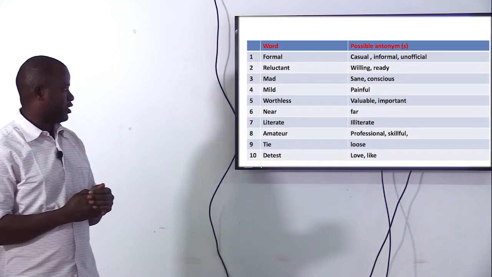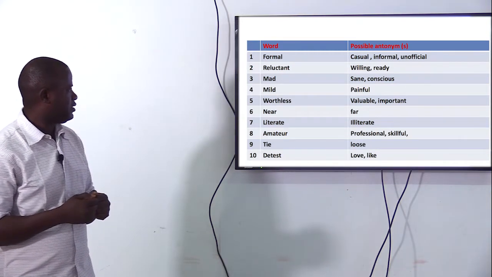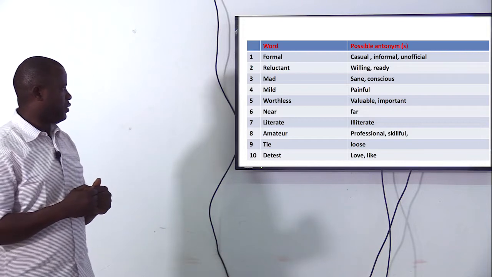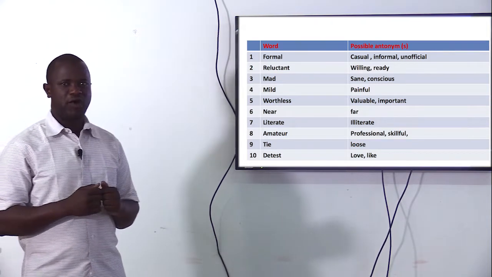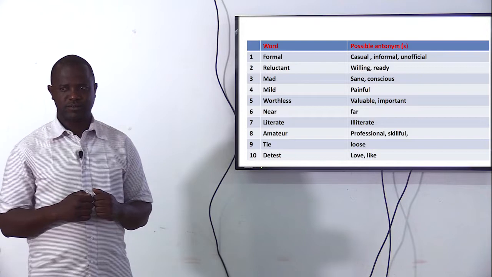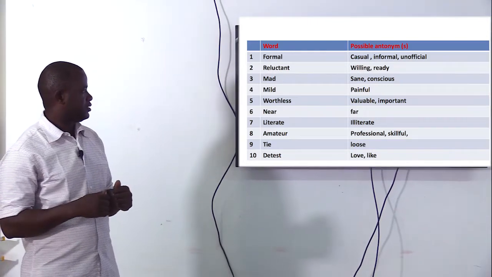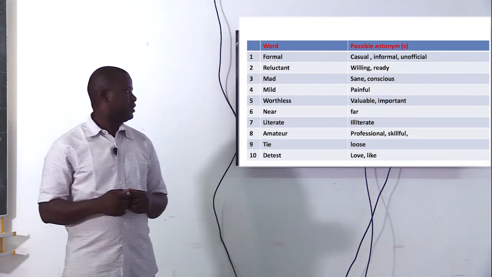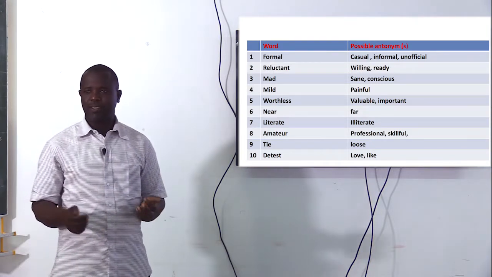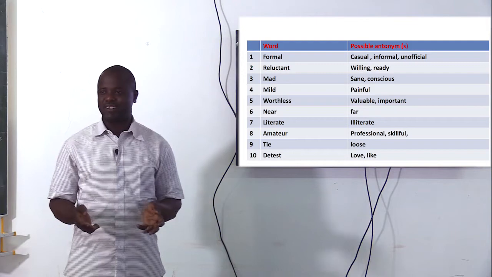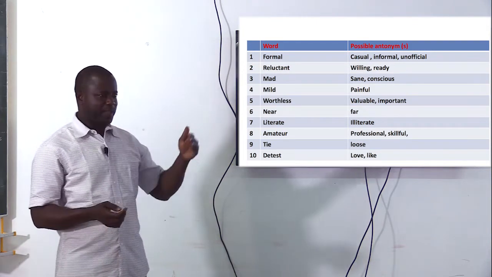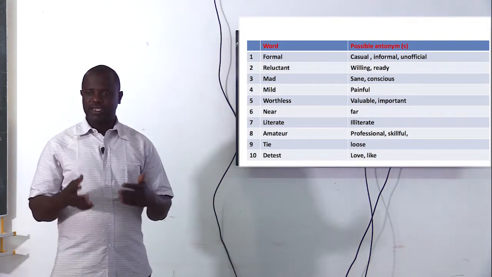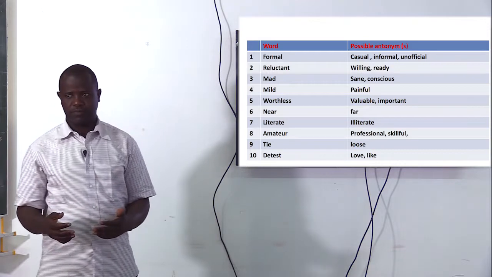You look at them on the board. The first word we have is formal. What is the opposite? It could be casual, informal, unofficial, depending on the context in which each word is used.